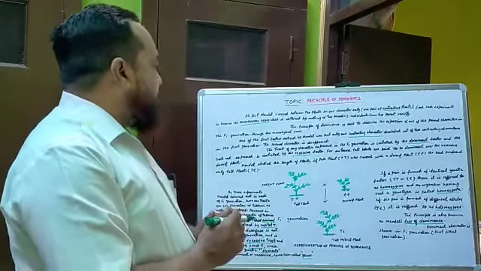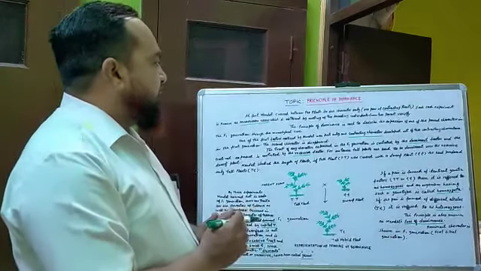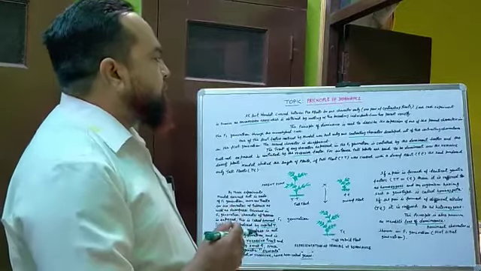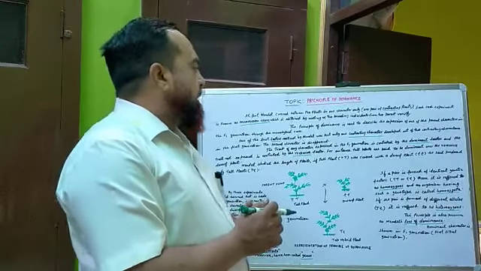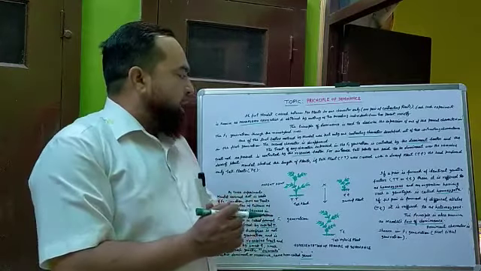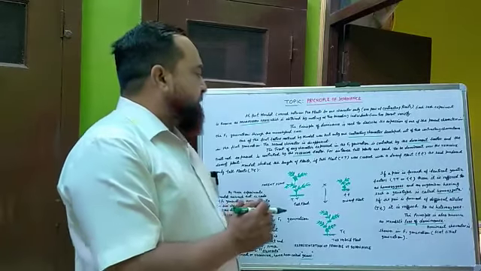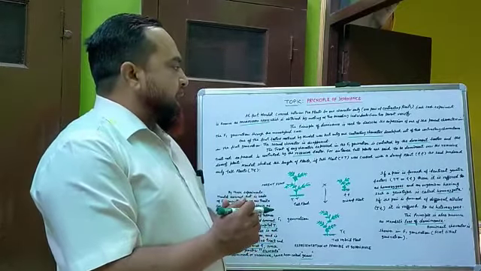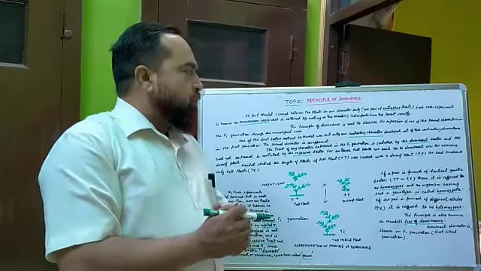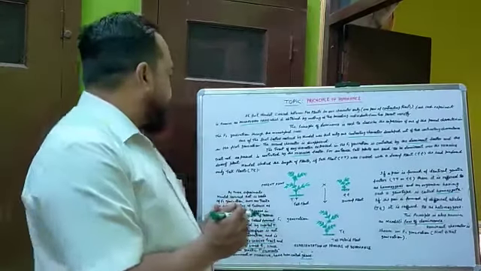The trait of any character expressed in the F1 generation is controlled by the dominant factor, and the trait not expressed is controlled by the recessive factor. For instance, tall plants are said to be dominant over the recessive dwarf plant.